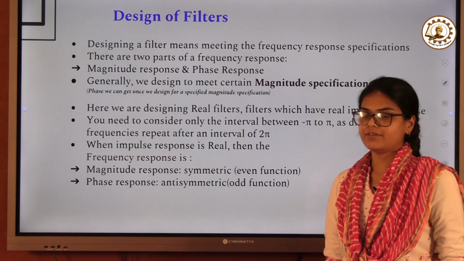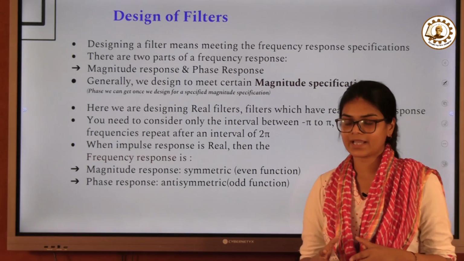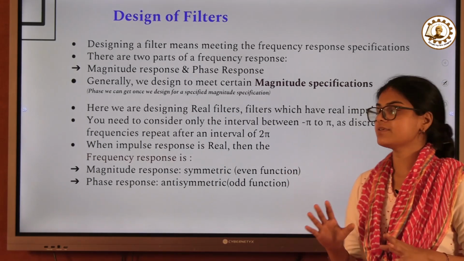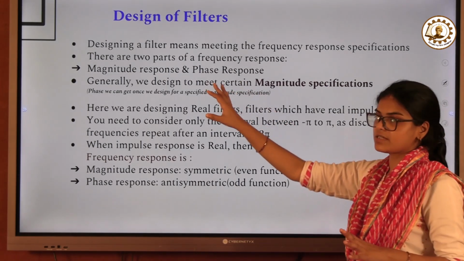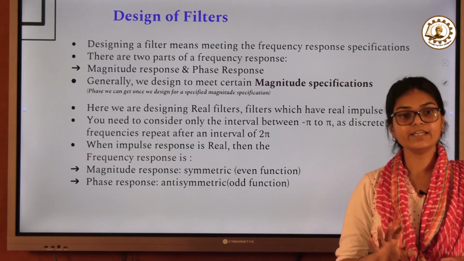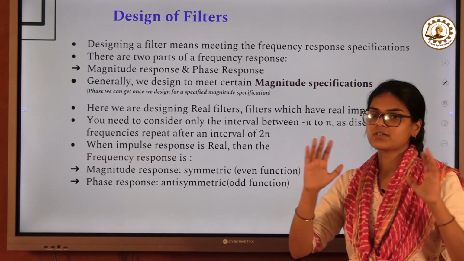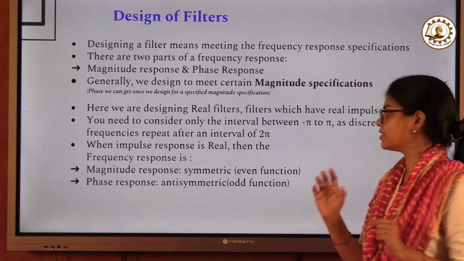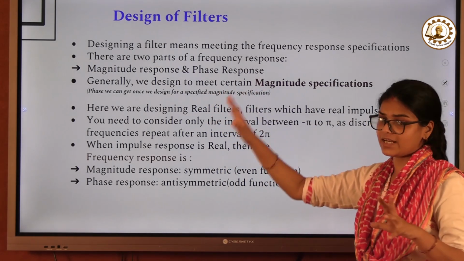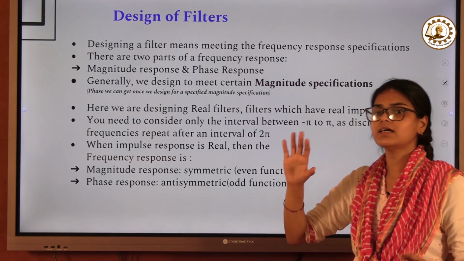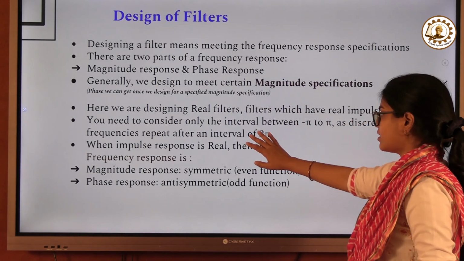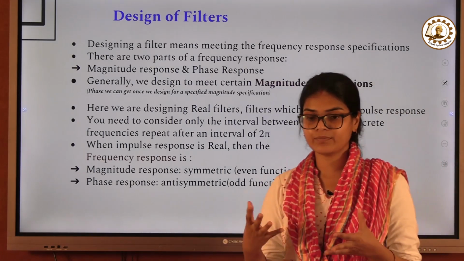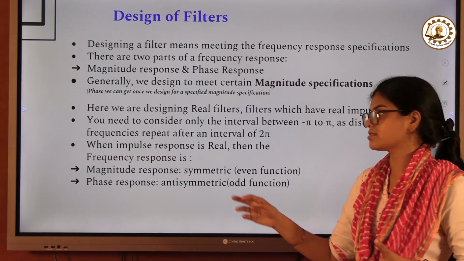Now we come to designing a filter. What does it mean to design a filter? You have to design a filter to meet certain specifications. Basically, we meet the frequency response specification when we are designing any filter. The frequency response of any type of circuit is divided into two parts, the magnitude response and the phase response. While designing, we are basically considering the magnitude response. Here we are going to design filters that are really designable, which you can really build. So that is the real filter.